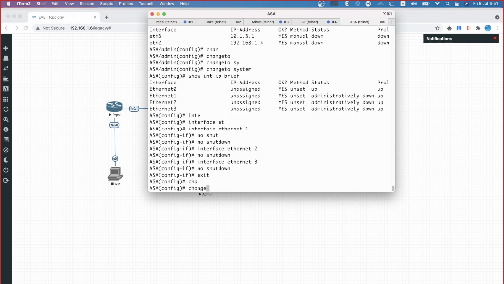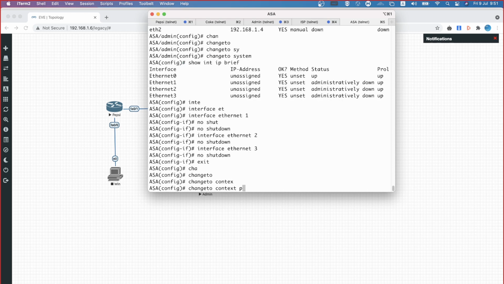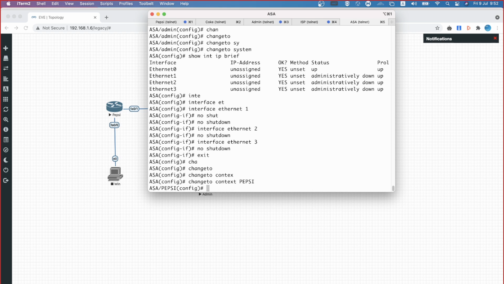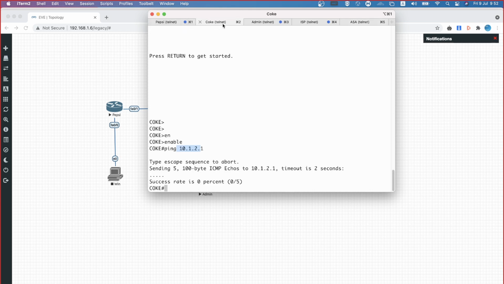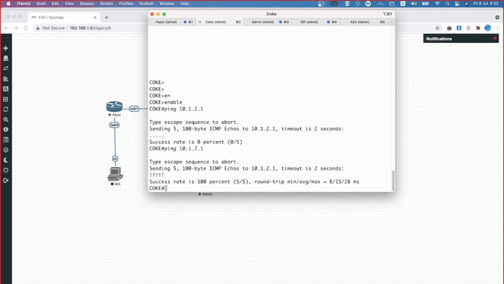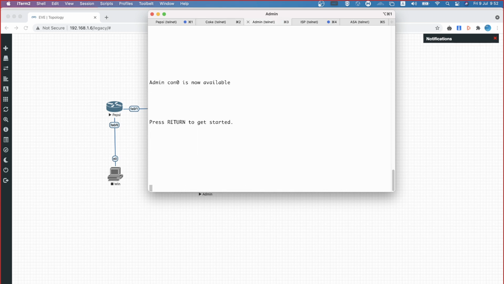Change to context called Pepsi. Now show interface ip brief. You can see that now the status is up. Now if I go to this router and try to ping, we should be in a position to ping. Same way R3. Am I audible? You guys are listening to me? Okay.